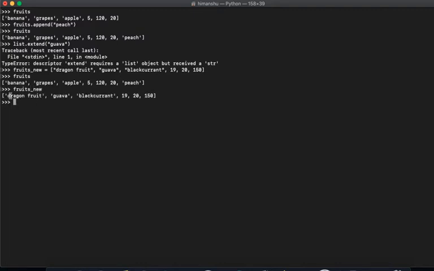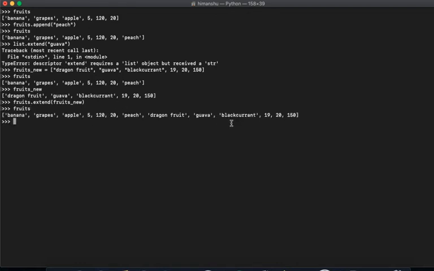Now what I want to do is add these items from fruits new to my fruits list. So I will do fruits dot extend, and we will do fruits underscore new. Now let's see what happens. If I say fruits, see, it will just add the new list to this.